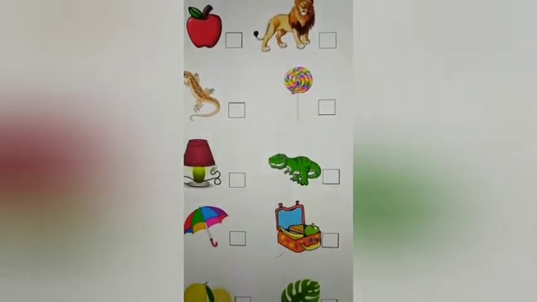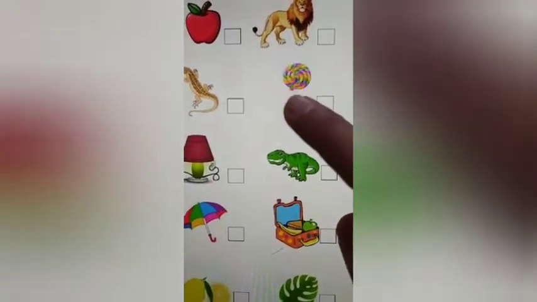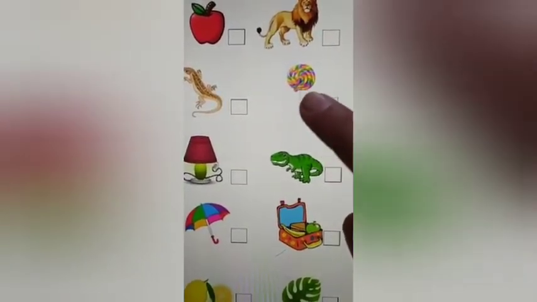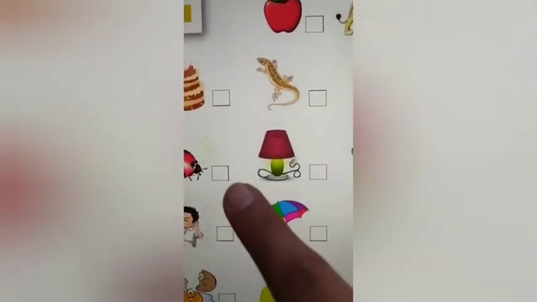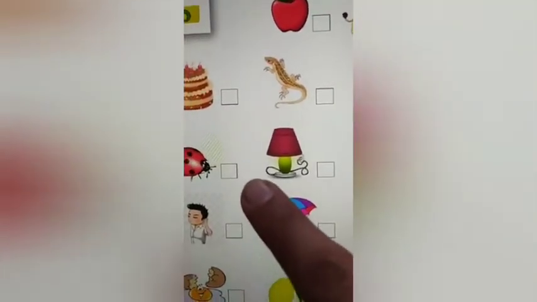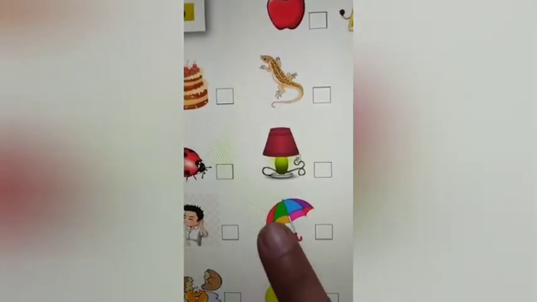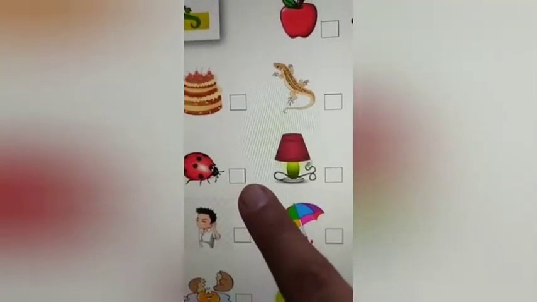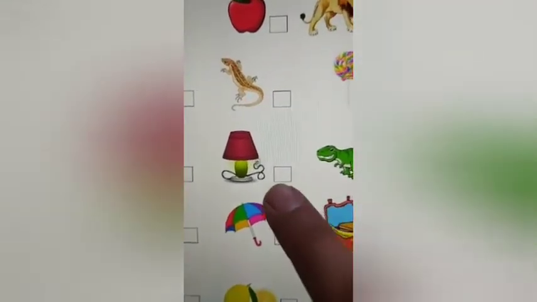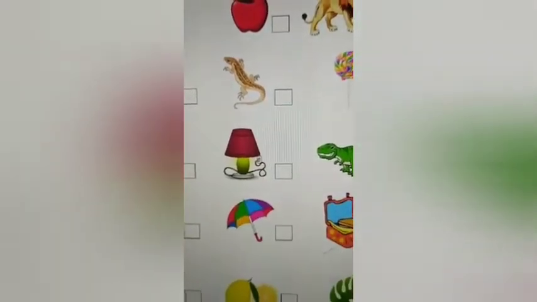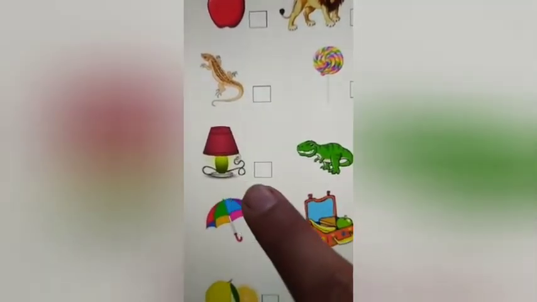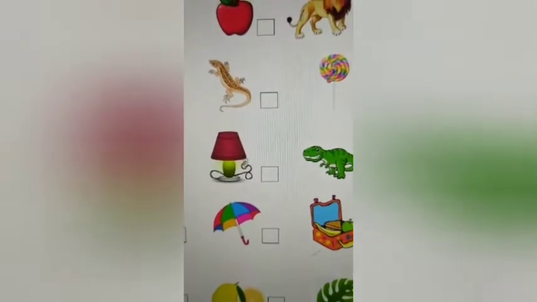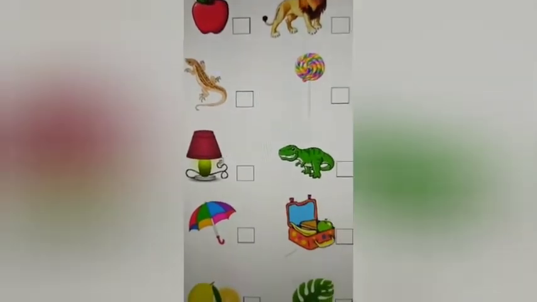Next here comes a picture of a lollipop. Again, the beginning sound is L. Yes, so you tick it. Next is a picture of a ladybug. Again, begins with the sound L, so you can tick it. The next is a picture of a lamp. Yes, we usually use it during night. Lamp. So you can tick it. It again begins with the sound L, lamp.